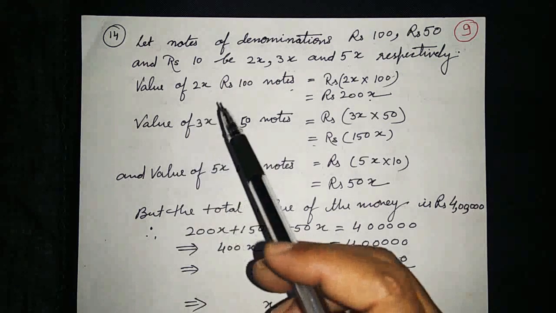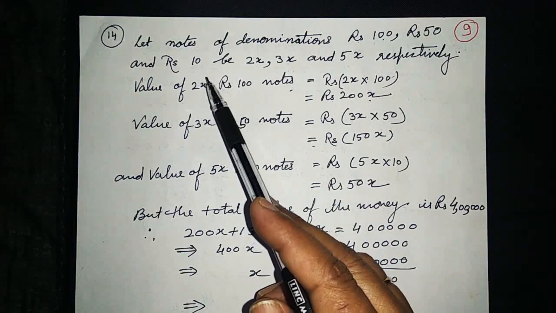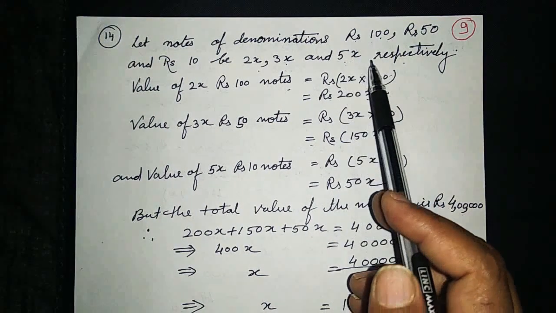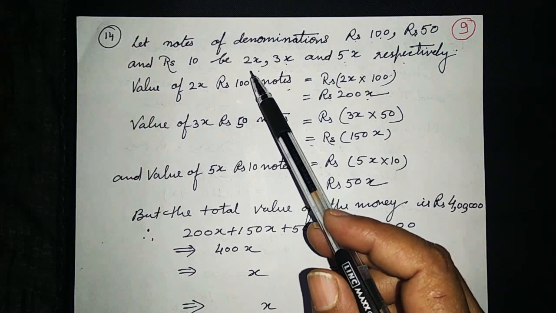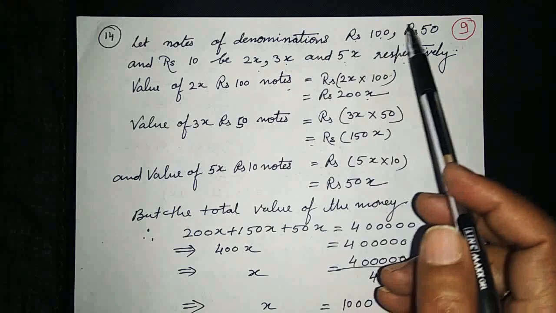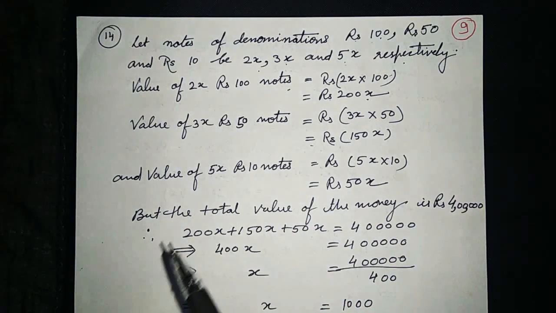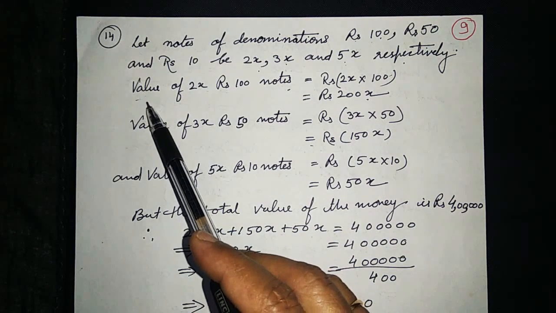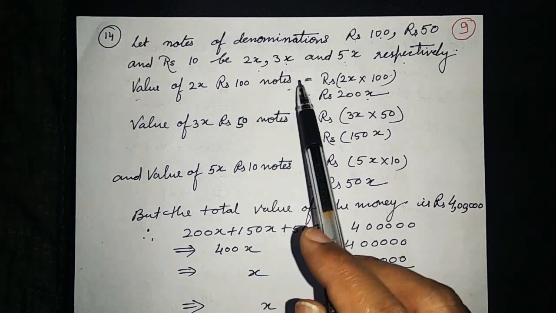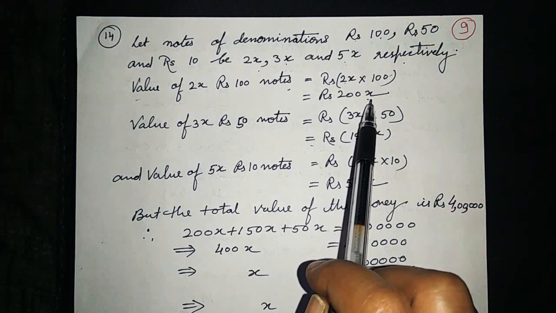See, let notes of denominations rupees 100, rupees 50 and rupees 10 be 2x, 3x and 5x respectively. Here 2x is the number of notes of rupees 100, 3x notes of rupees 50 and 5x notes of rupees 10. Now we will find the value of 2x notes of rupees 100, which is equal to rupees 2x into 100, which is equal to rupees 200x.